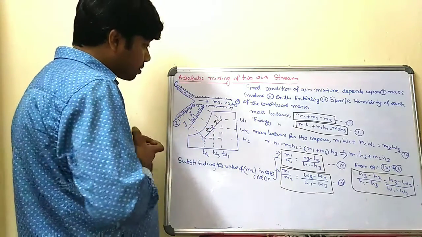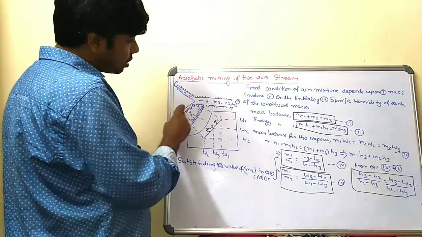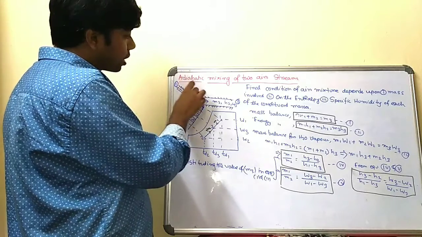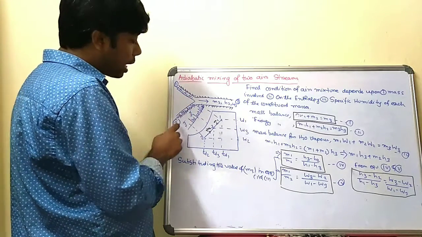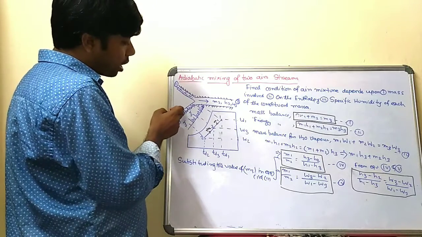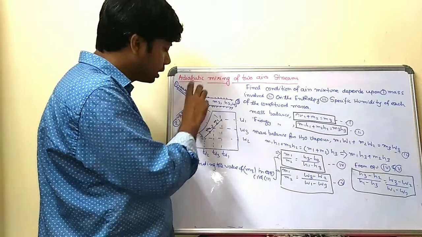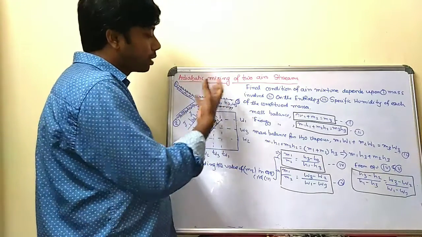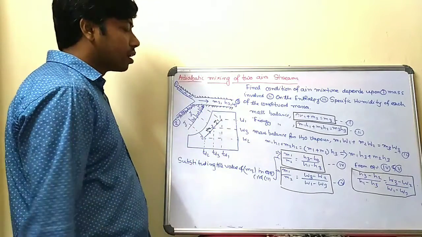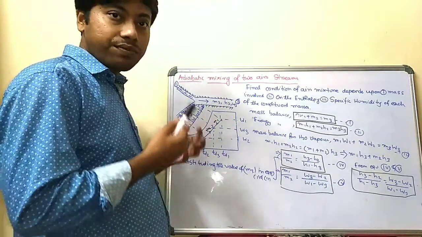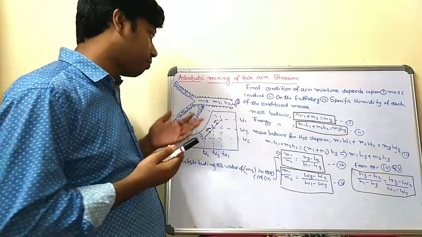As the diagram shows, this is stream 1 and stream 2. In channel 1, the air passes with mass m1, enthalpy h1, and specific humidity w1. In channel 2, the mass is m2, enthalpy is h2, and specific humidity is w2. When they are mixed together, they form a new mixture with mass, enthalpy, and specific humidity m3, h3, and w3. When they mix together, the final condition, state 3, is reached.